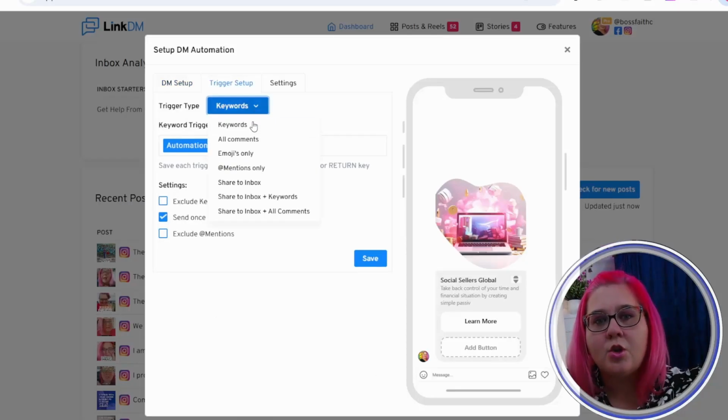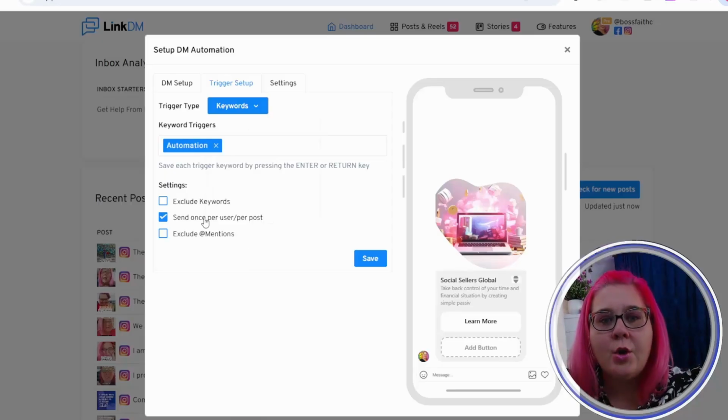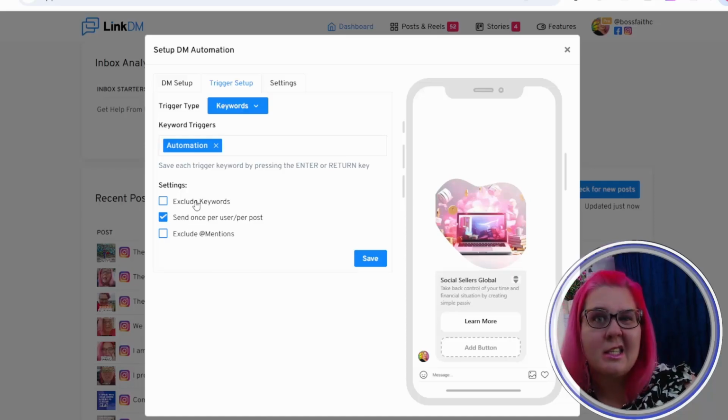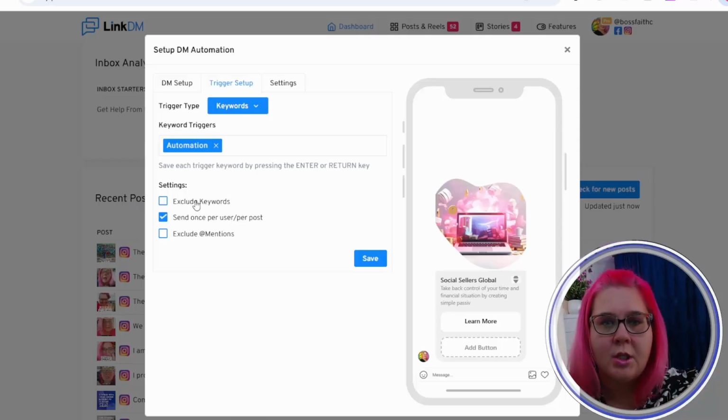So you can trigger keywords, all comments, emojis. There's a bunch of different things that you can play with here. And you can exclude keywords. So if, for instance, my keyword is auto123, then I can exclude automation, because if that's a really common word, I don't want people commenting a common word and then getting spammed with the DM automation.